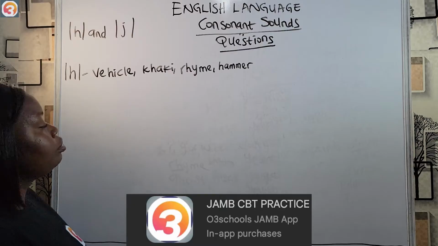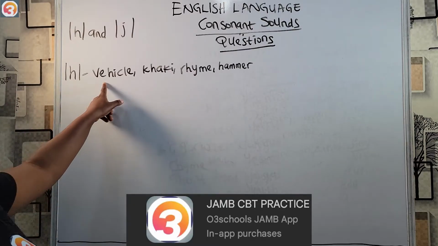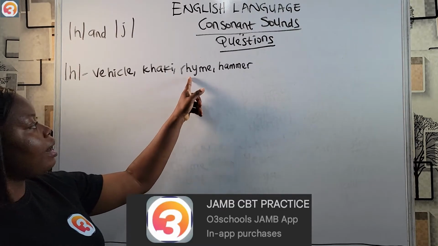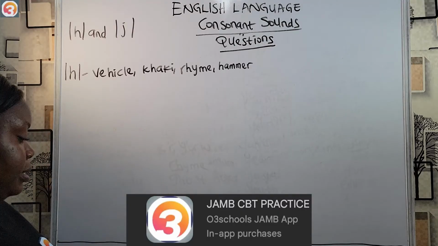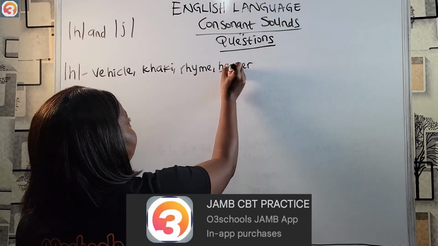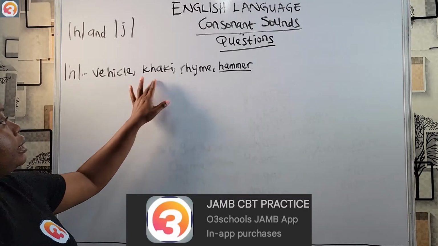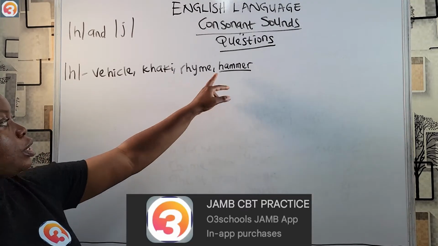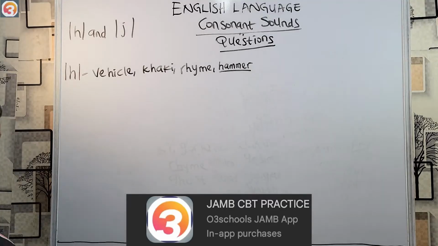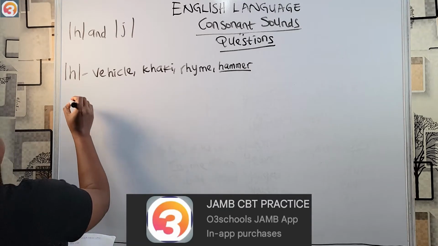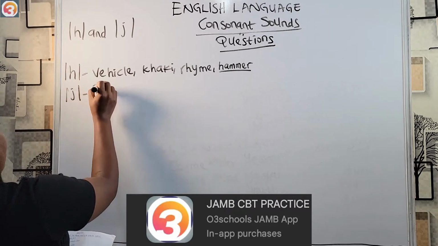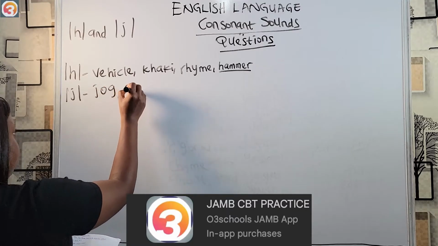So these are the example and these are the options. Vehicle, khaki, rhyme, hammer. The answer becomes hammer. The H is silent in these three words. It's not pronounced, but it's pronounced in the word hammer. Then here we have this.